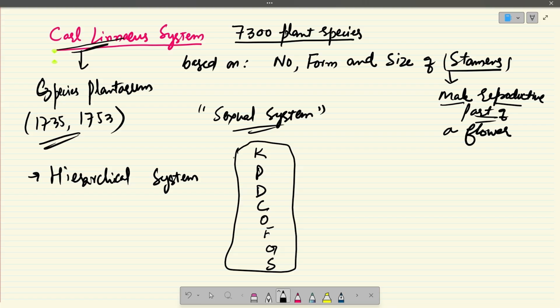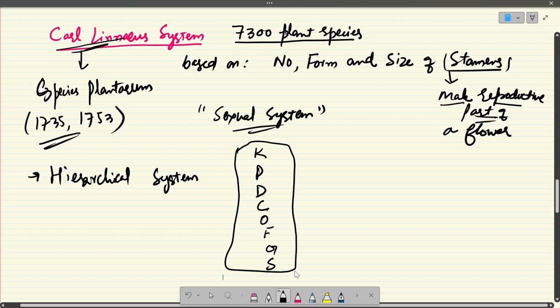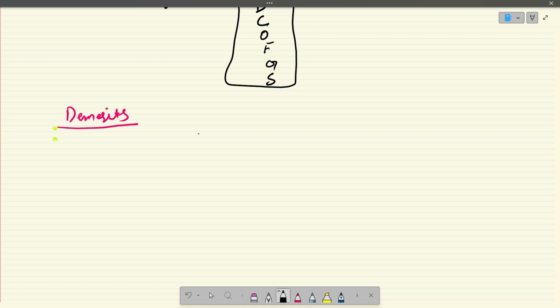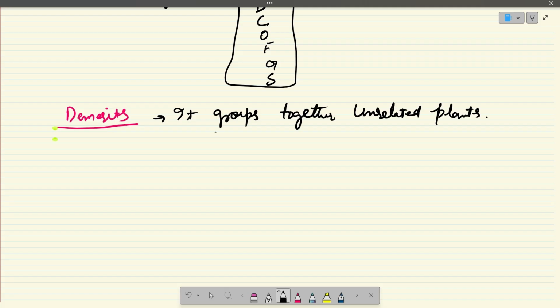Even though this system is pretty easy, it is based on few characteristics, but there are some demerits to it. Like, it groups together unrelated plants. There are many groups where different kinds of plants are kept together in the same groups. And then it also separates related species from one another.